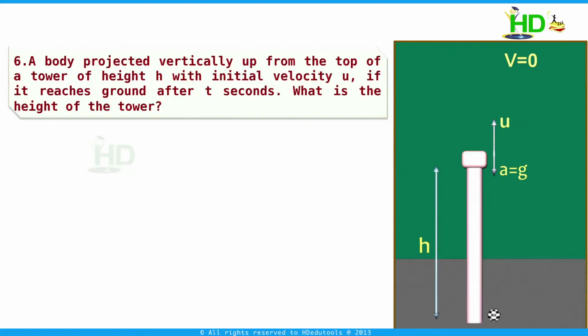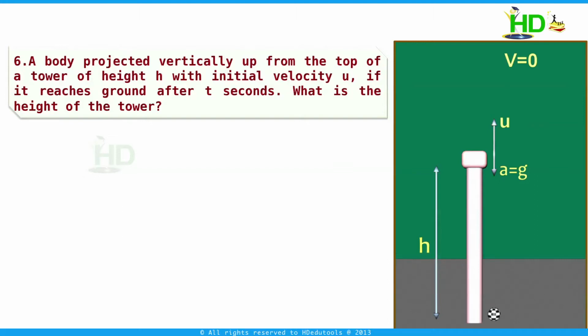First we discuss how this will move. At this point of projection, the velocity is vertically up. We can consider it positive. The acceleration, which is nothing but acceleration due to gravity, is vertically down. That means a equal to minus g. Because of this negative acceleration, when the body is moving up, the velocity decreases and it moves up till its velocity becomes 0. When the velocity becomes 0, it reaches the maximum height, and from that position it reaches the ground as a freely falling body.